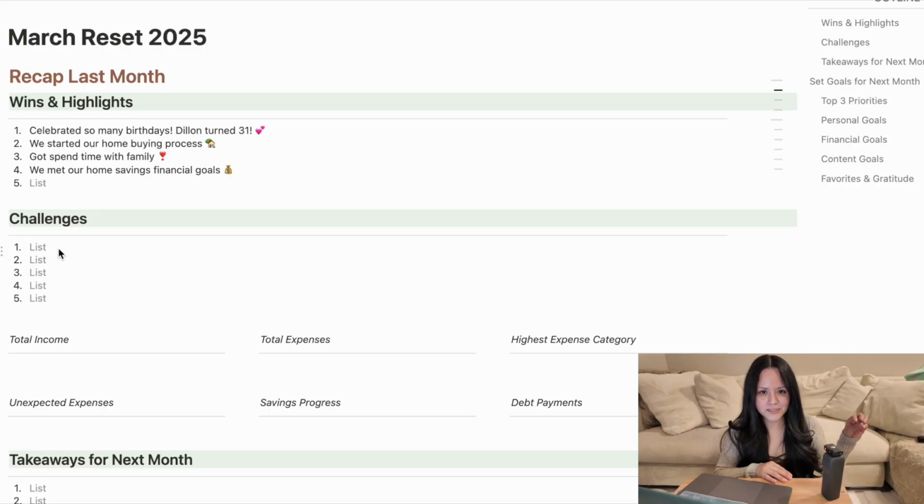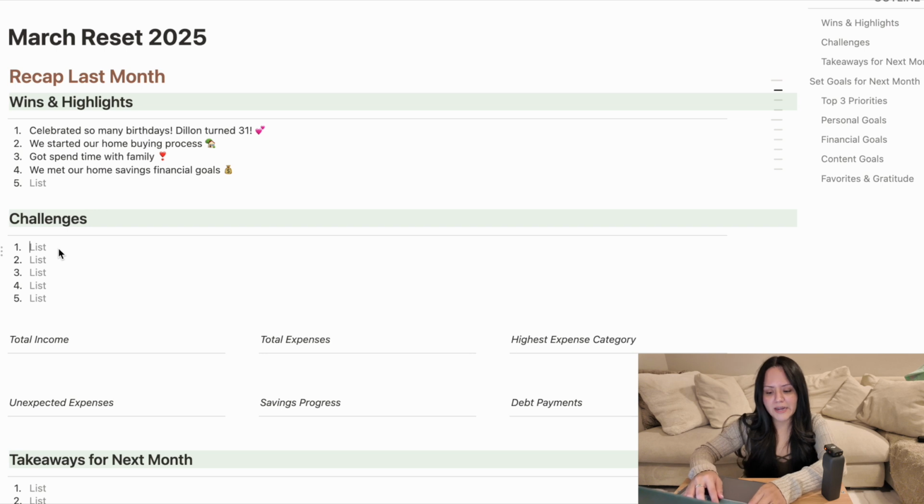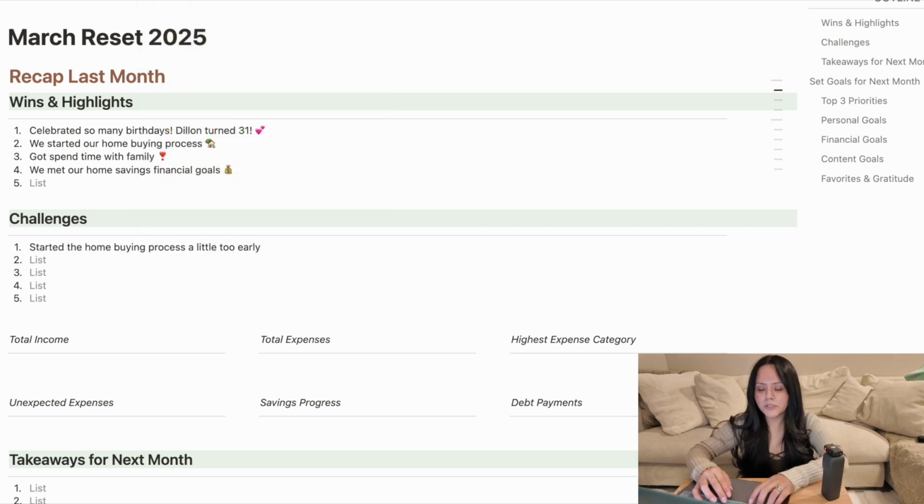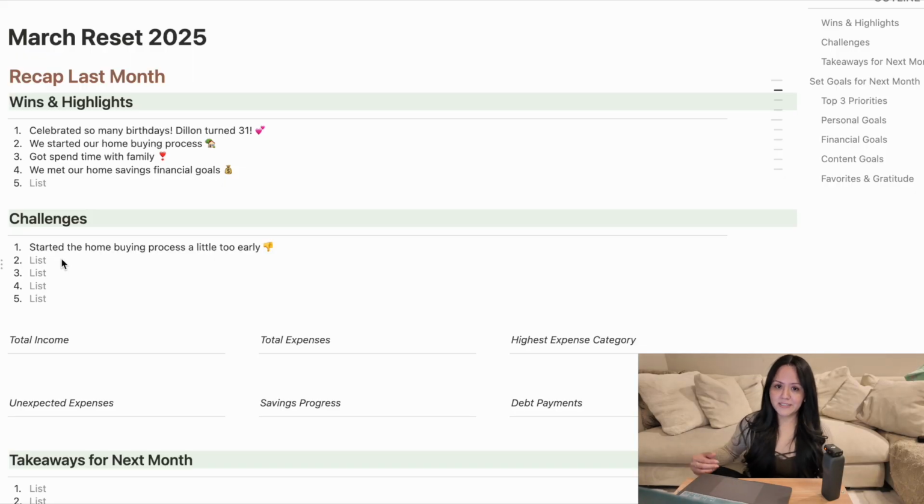Some challenges. So we did start the home buying process, but we started it a little too early, so that has become a bit of a challenge. But honestly, I would say it still turned out to be a win because we have even more time now to prepare. I did realize that the amount that we were saving towards our closing costs was a little too low, and because we started the process so early, I'm able to give ourselves more time to save, which is great. And that way we won't have to pull from any type of investment that we have going on. So that was a challenge, but regardless, it was a good challenge.